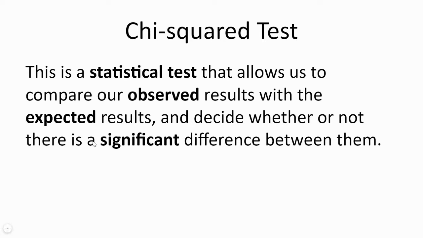So if I got a 2.78:1 ratio, but actually the theoretical ratio should be 3:1, should I still consider my experiment to be a success, or is my ratio not close to the expected one, or is something interfering in my results? Some other variable is causing this change. So that's what we find out through the chi-square test.